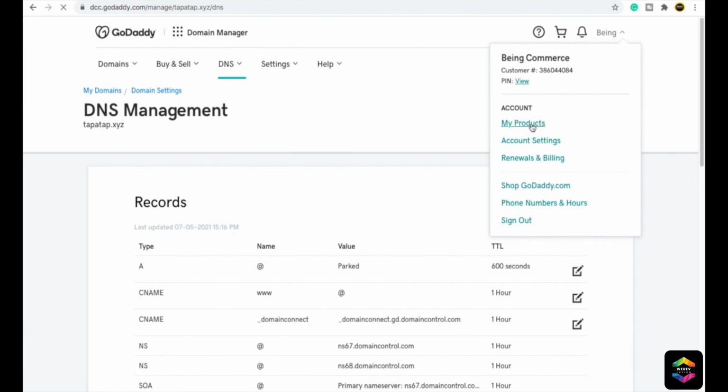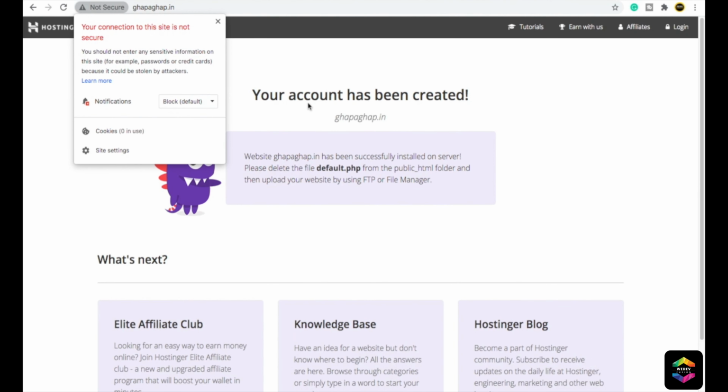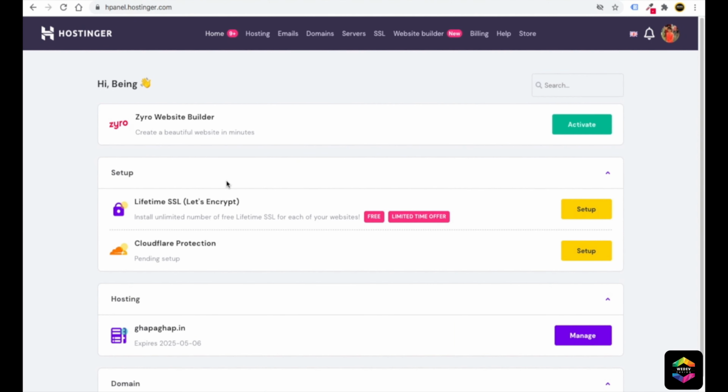Now let's see how you can install SSL to your domain name so that it will show the padlock, like connection is secure. If you don't have SSL, then it will show not secure. So it's very dangerous whenever any visitor comes to your website. So for security purposes, we use an SSL certificate. It's very easy to install in Hostinger.